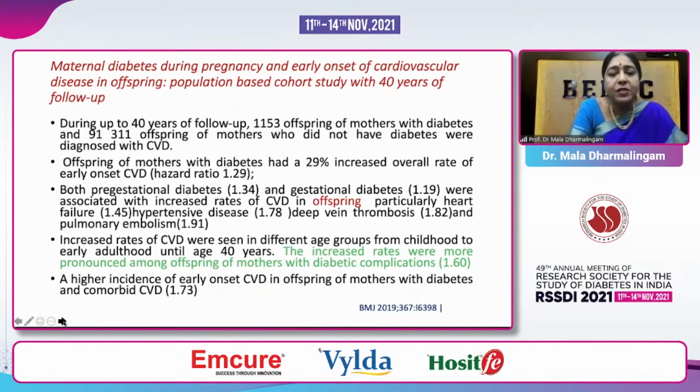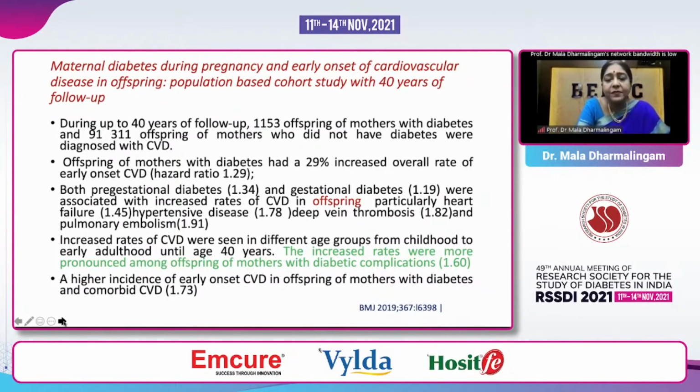And if there was pre-diabetes, the risk was 34%, and gestational diabetes was 19% for CVD, particularly heart failure, hypertensive disease, deep vein thrombosis, and pulmonary embolism. This increased rate was pronounced if the mother had diabetic complications, it was even more.